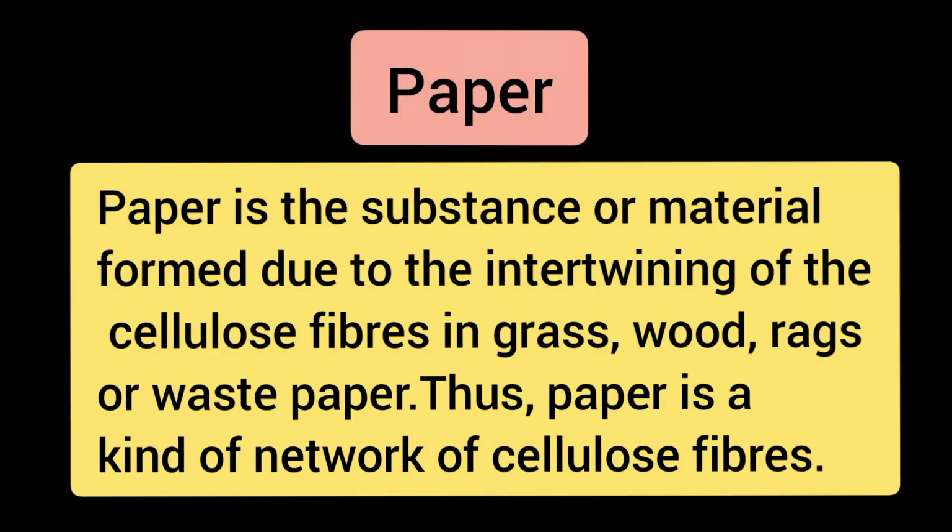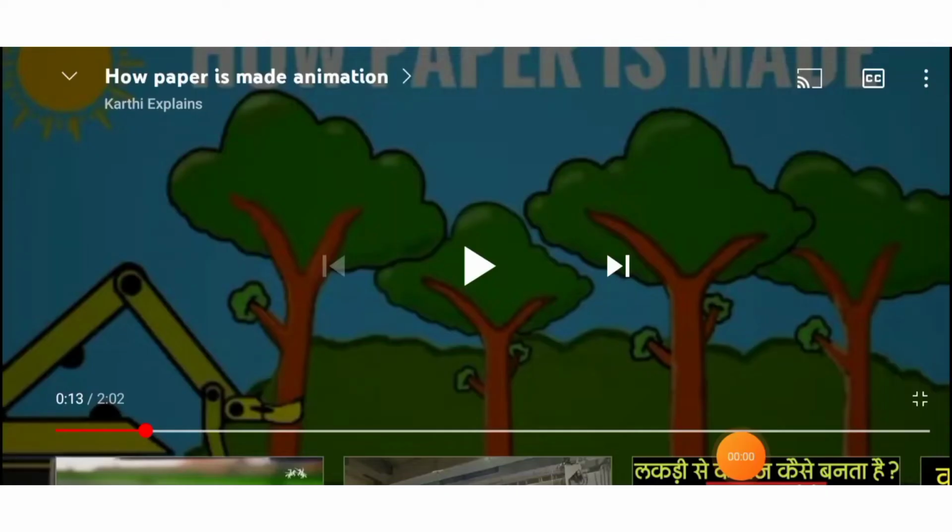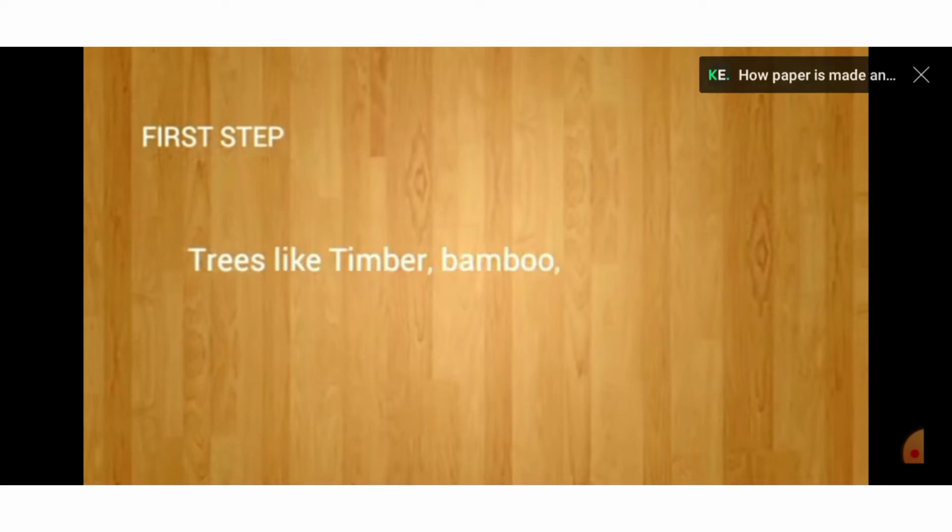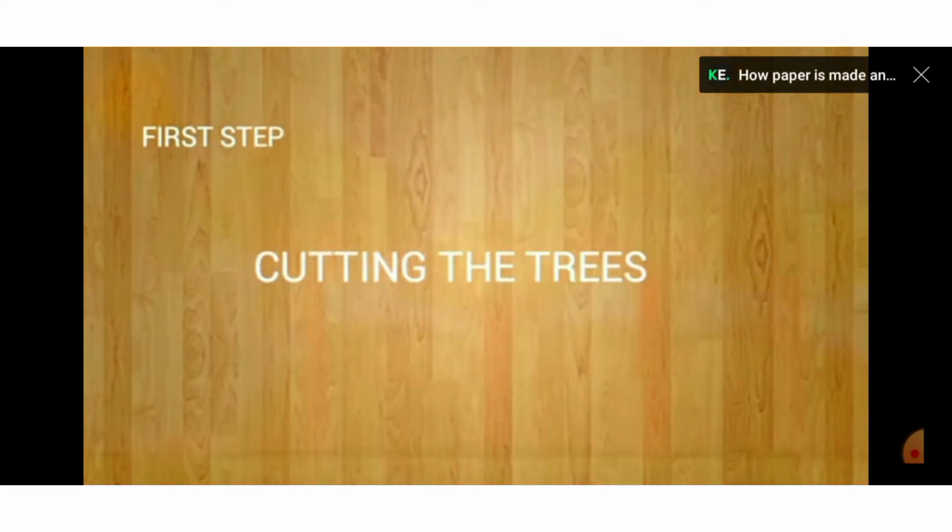Students, now let us study more about paper. Paper is the substance or material formed due to the intertwining of the cellulose fibers in grass, wood, rags or waste paper. Thus, paper is a kind of network of cellulose fibers. Coniferous trees like pine are used to make paper. Children, trees like timber, bamboo, etc. are used in making of paper.